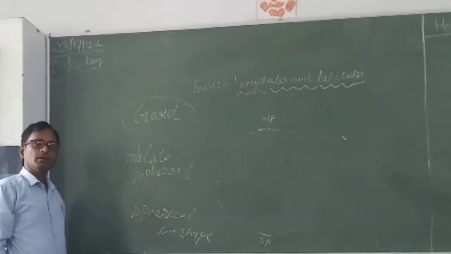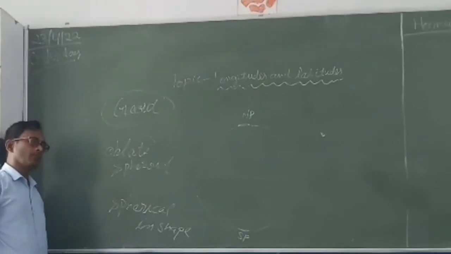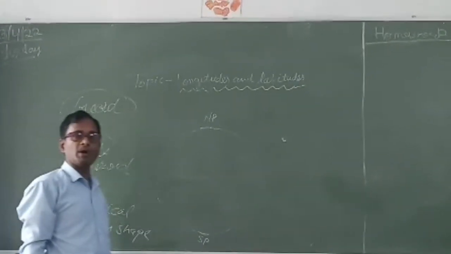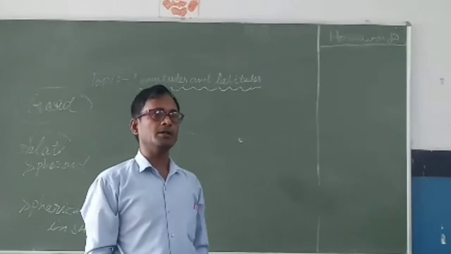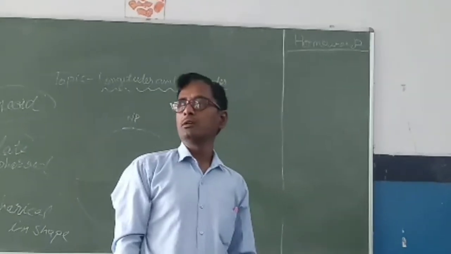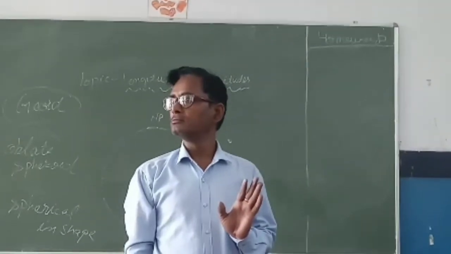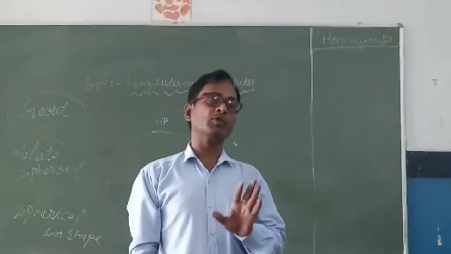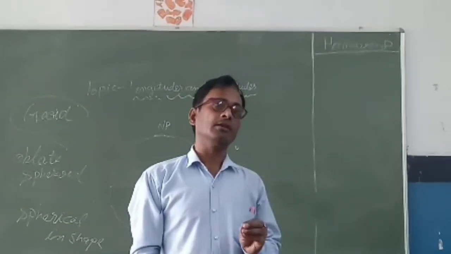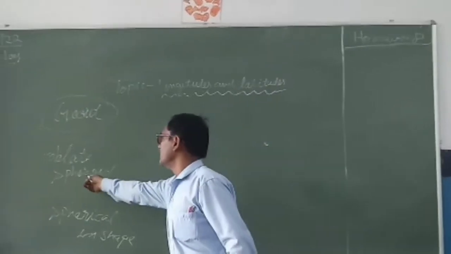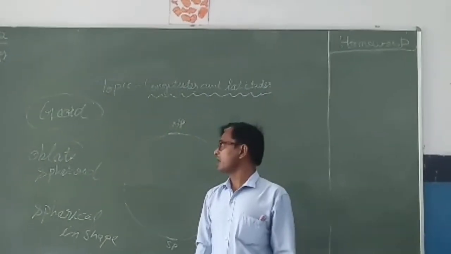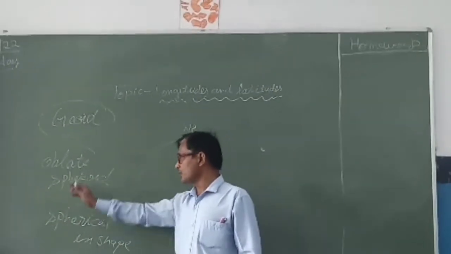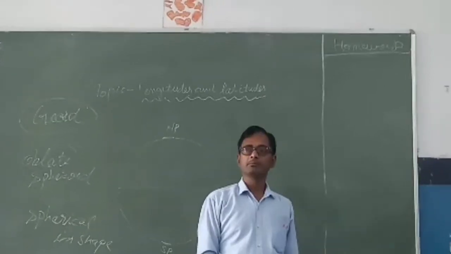If anyone asks you what is the true shape of the earth, your response would be geoid. And suppose you are not able to memorize it, you can say oblate spheroid, or spherical in shape.